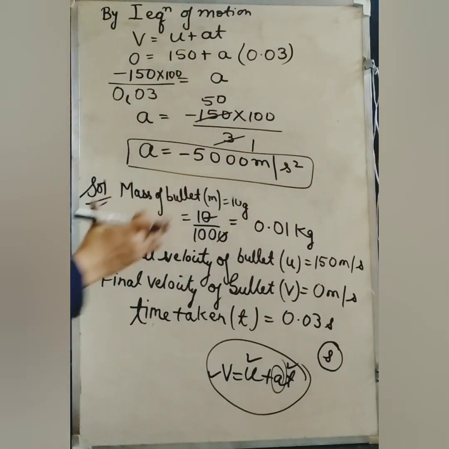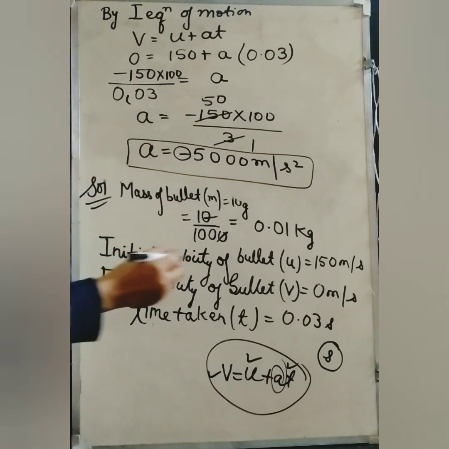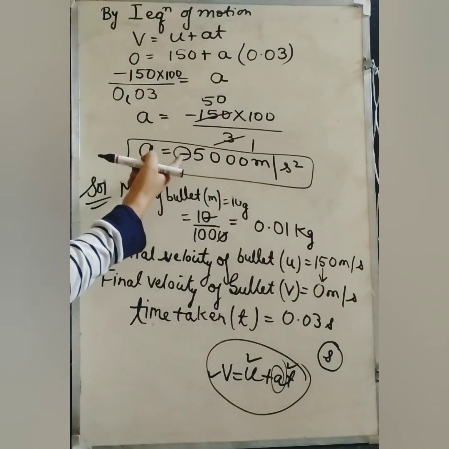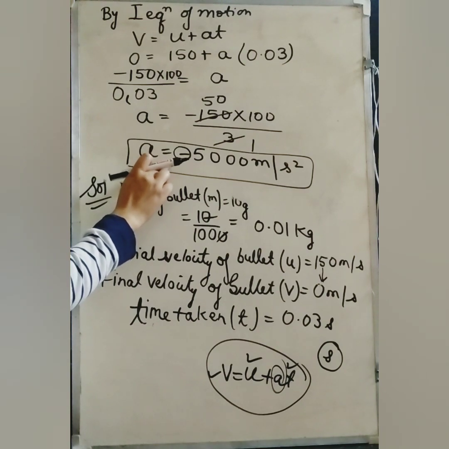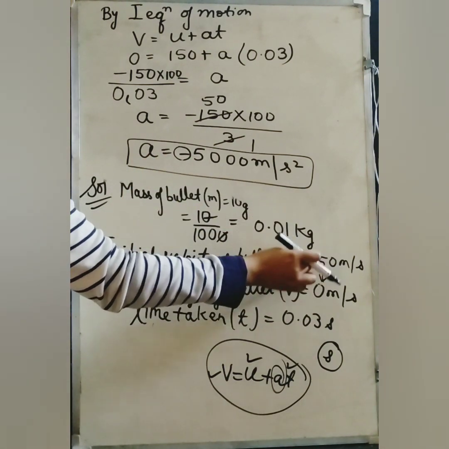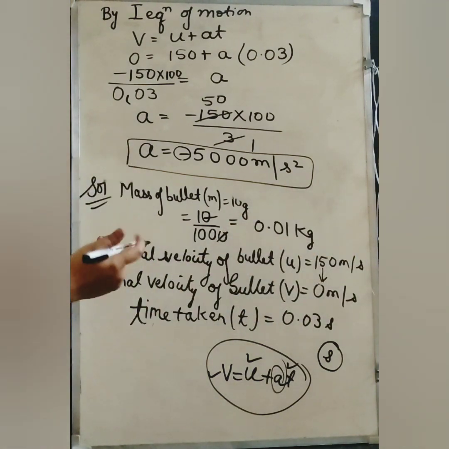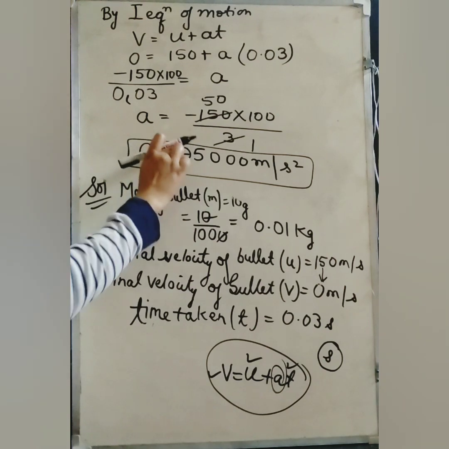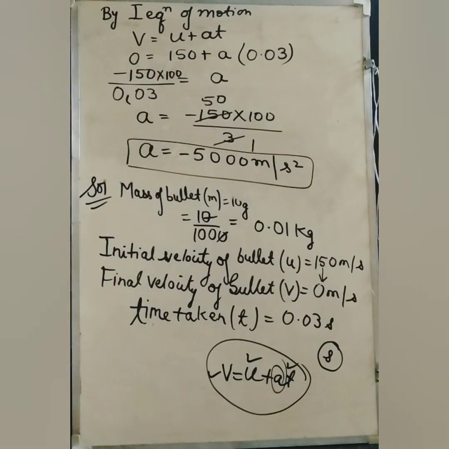Now this much is the acceleration which is produced, and students, see, this negative sign is showing the decrease in the velocity. I already explained this negative sign to you. It means that there is retardation taking place. The velocity is decreasing from 150 meter per second to 0 meter per second. So when the velocity decreases with time, we show that acceleration with a negative sign, and this has come in our answer also.